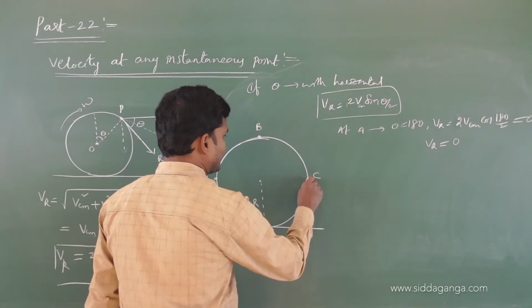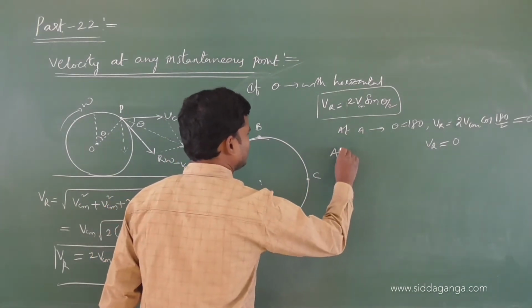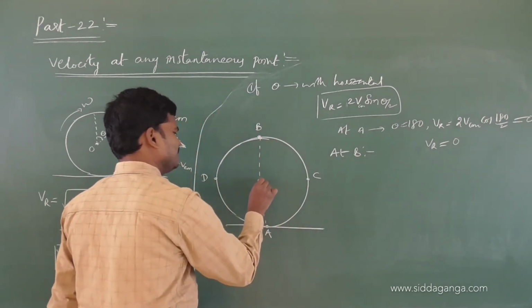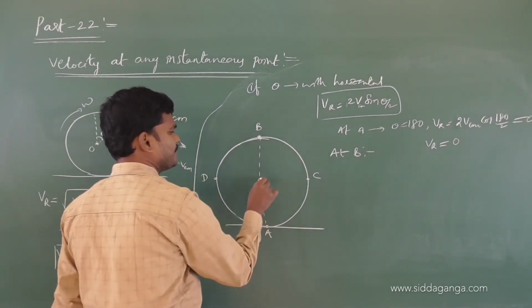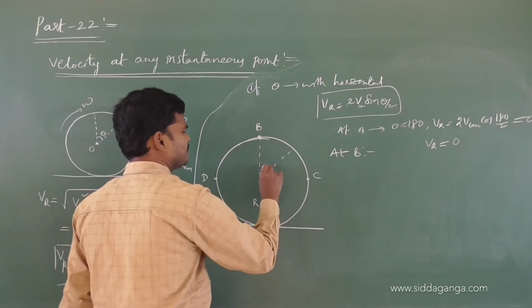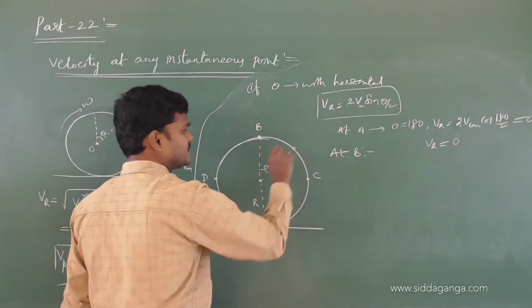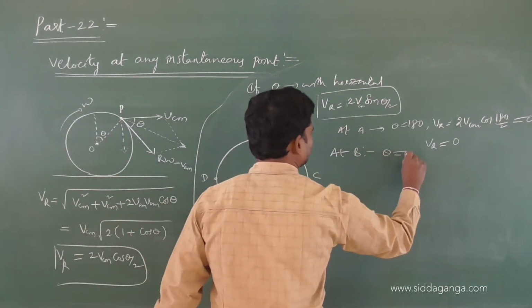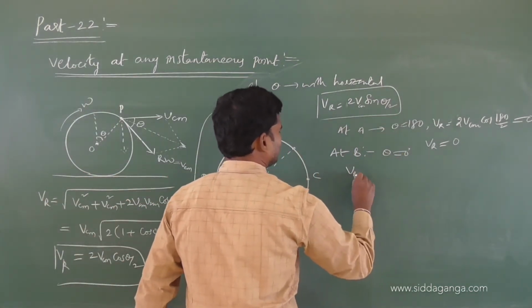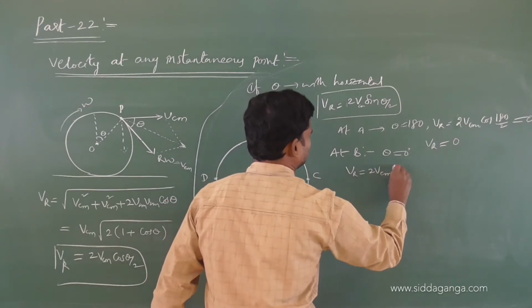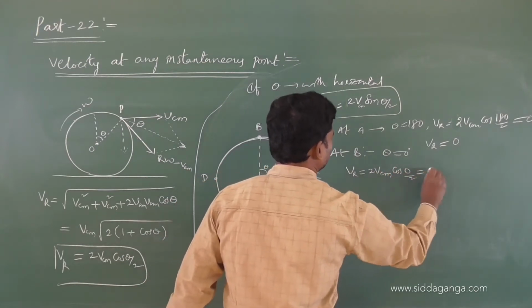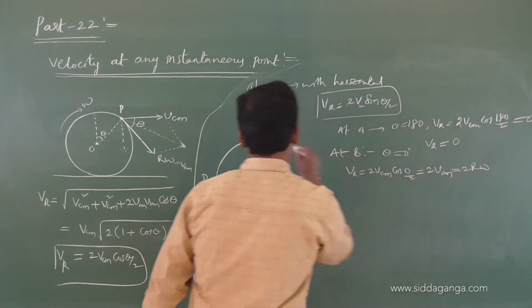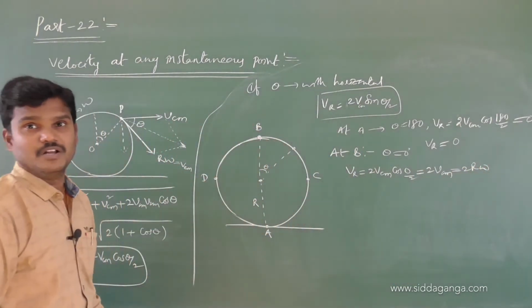If they ask to find at B or at C, you can find it. At B, using 2V cos theta by 2, theta is 0, then VR is equal to 2 VCM cos 0, that is 2 VCM, otherwise 2 R omega, double.